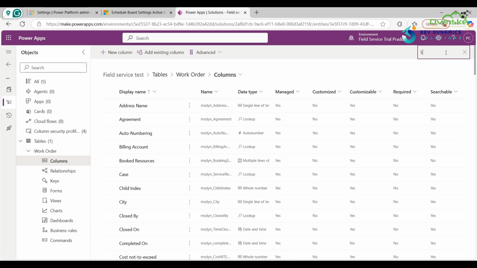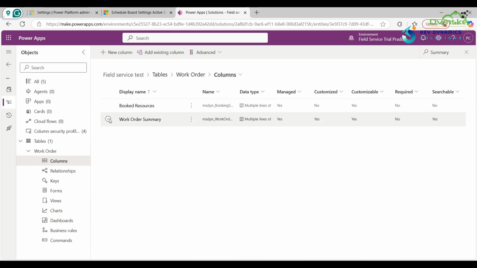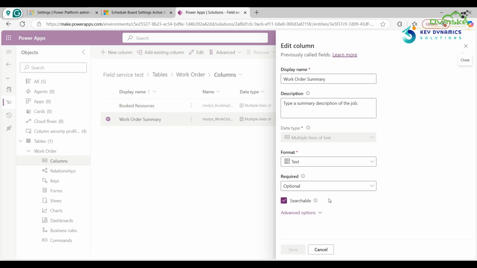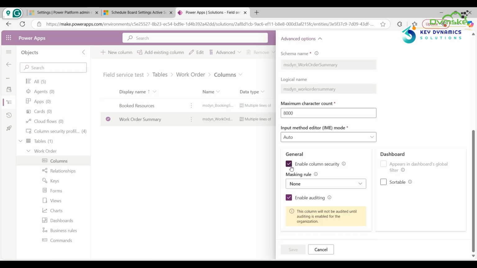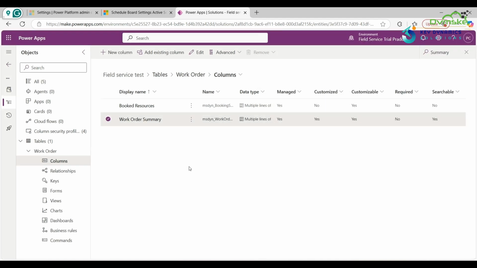I am using the summary field. Click on that, then click on the three dots and then click on Edit. Now click on the Advanced options drop-down and then click on Enable column security. I have already enabled it, so click on the Save button. Now we will configure the field security profile.